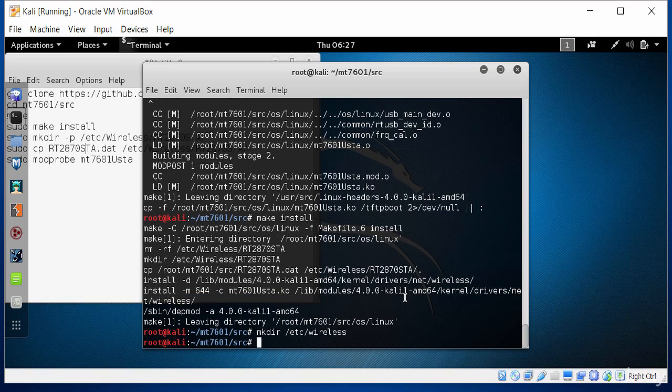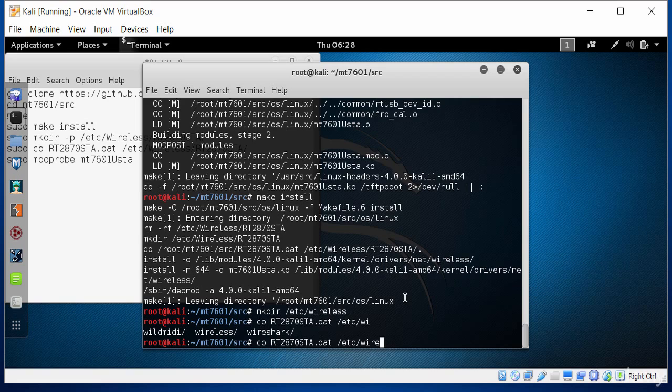And then I go into the folder with the number that I've got here for my particular device, and copy this particular file to that wireless folder.